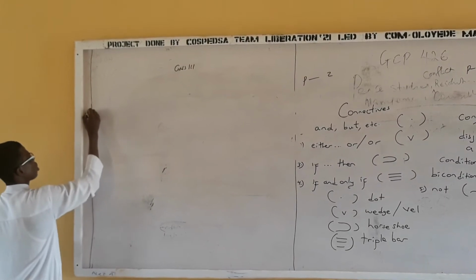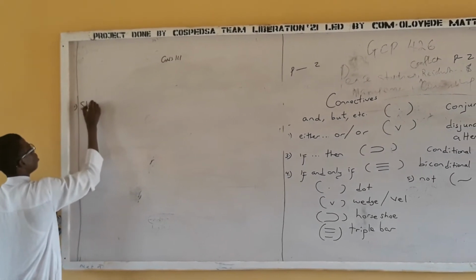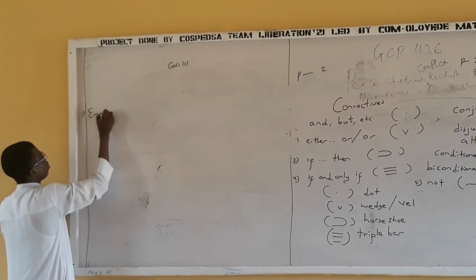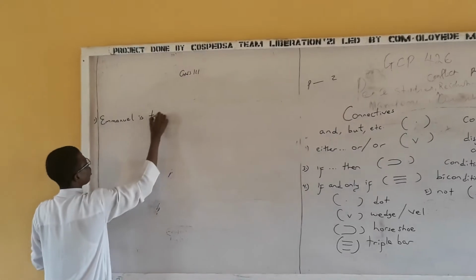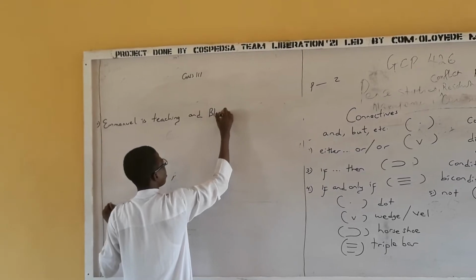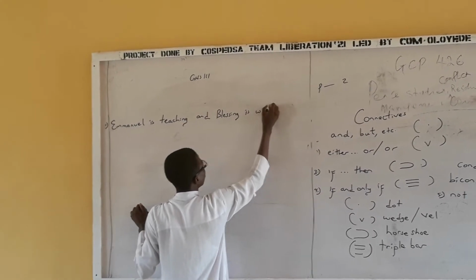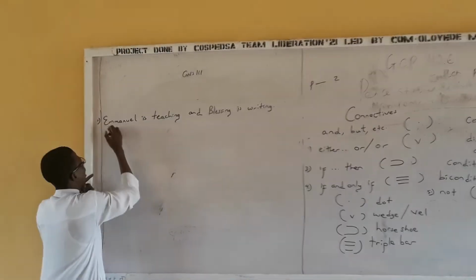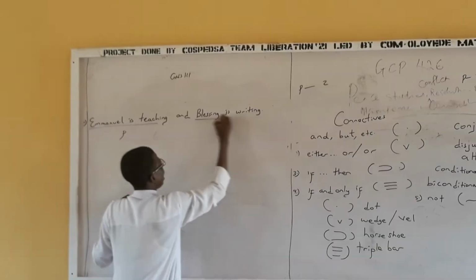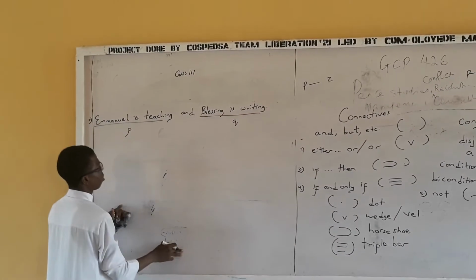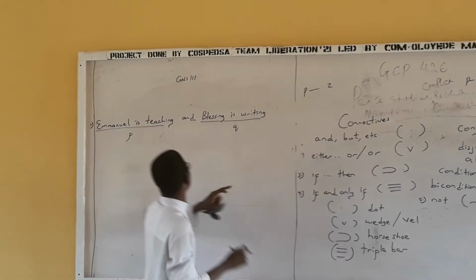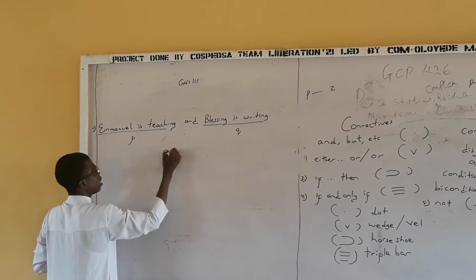Now, let's take the first one. If I have, let me use this: Emmanuel is teaching, and Blessing is writing. Now this is an idea, right? So we can call it P. I love to use P so much. This is another idea, we can call it Q. Right? So what's the symbol for "and"? Coming back to this place, that's dot. So I have P dot Q.